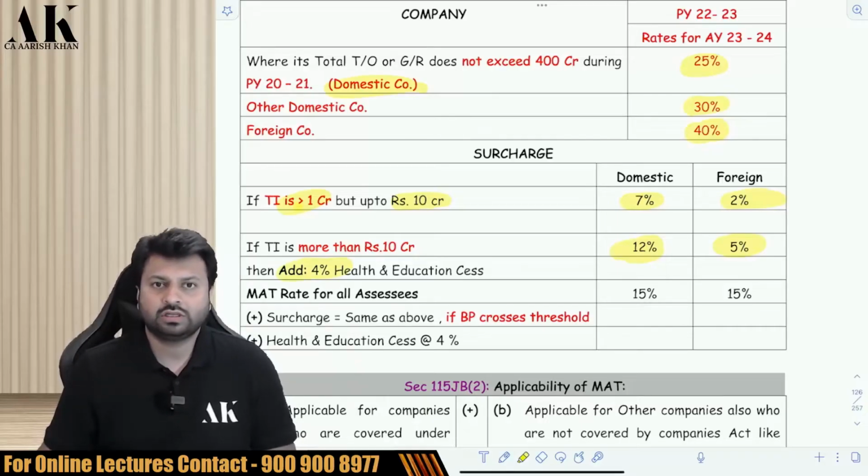Now comes the MAT calculation. This was the tax rate for normal provisions. What is the tax calculation for MAT? For MAT, for everyone it is 15%.